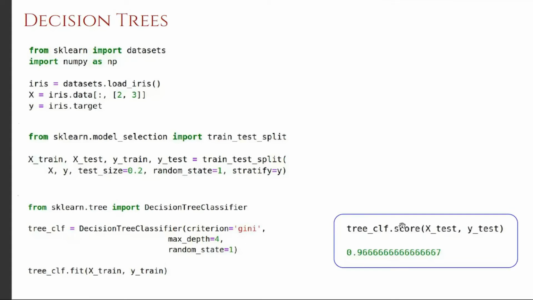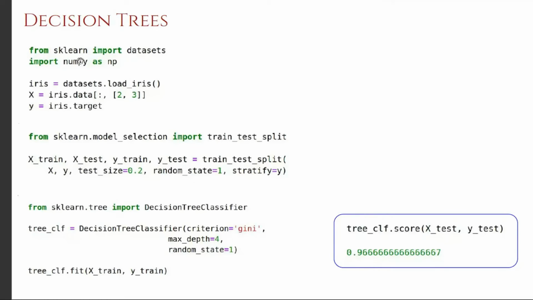And as you did with the other models, you can just call the score function, pass your testing data set, and look at the classification accuracy. Here it says that 96% of the samples are correctly classified. So that is the evaluation.